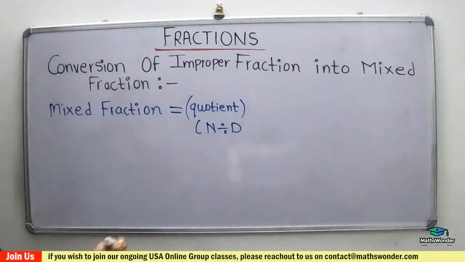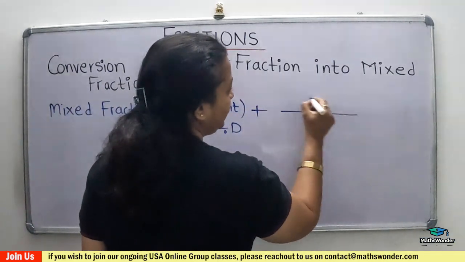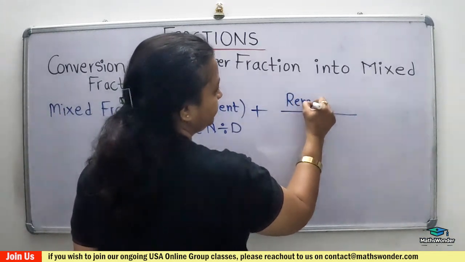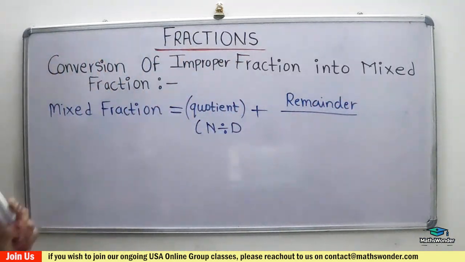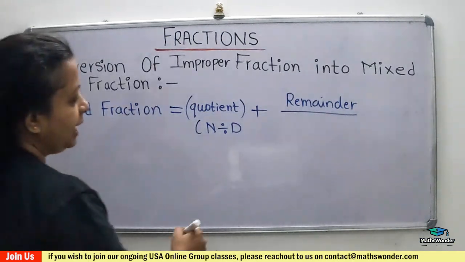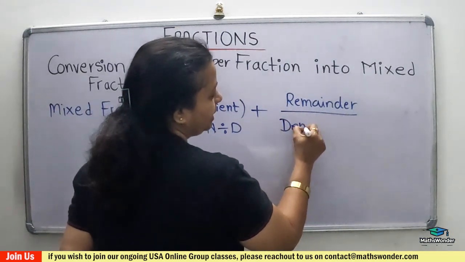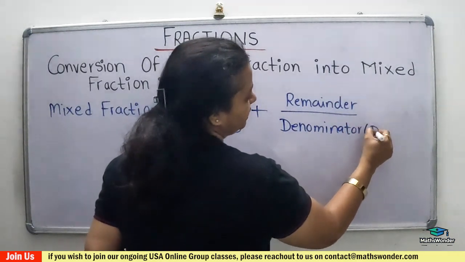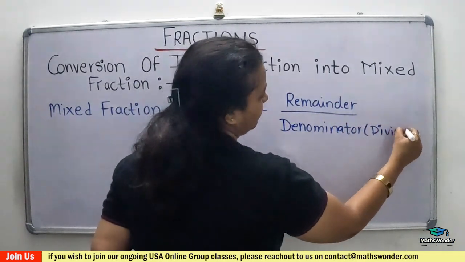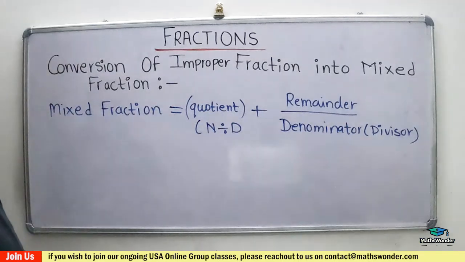Then the remainder you write in the numerator, and the denominator is your divisor.